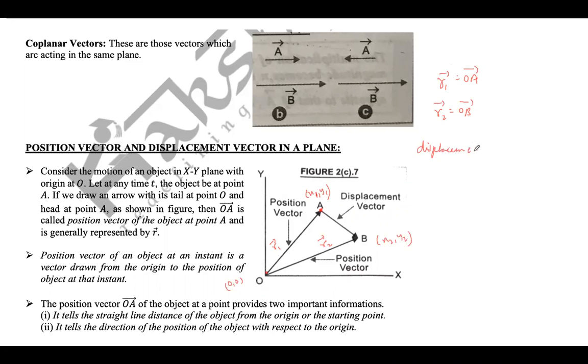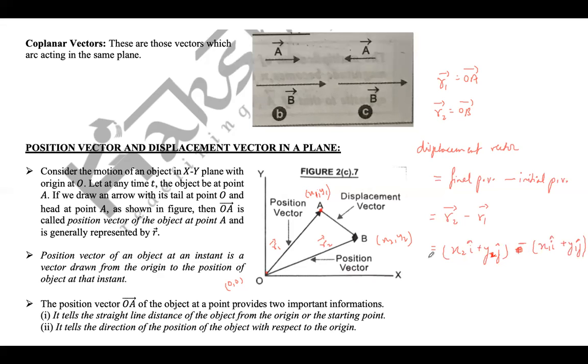displacement vector. So the displacement vector is final position vector minus initial position vector. Final position vector is R2 minus R1. So R2 is X2 i plus Y2 j, right? And minus of R1 vector will be minus X1 i minus Y1 j.